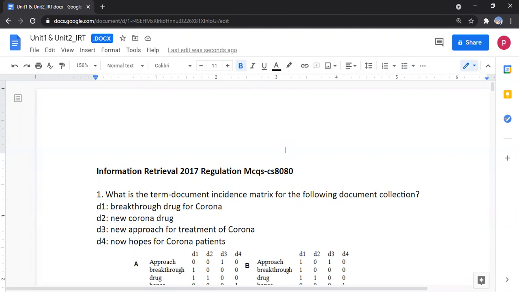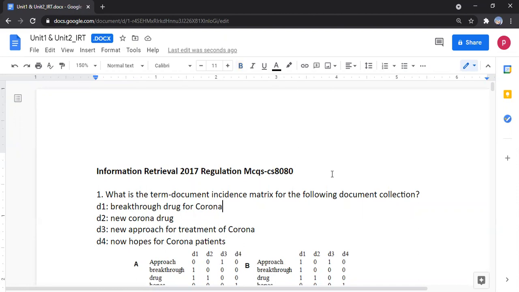Today we are going to see Information Retrieval 2017 Regulation MCQs CS 8080. First question, what is the term document incidence matrix for the following document collection? Document 1: breakthrough drug for corona, new corona drug, new approach for treatment of corona, new hopes for corona patients.